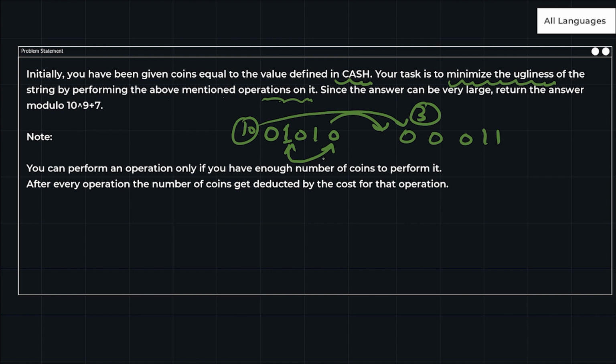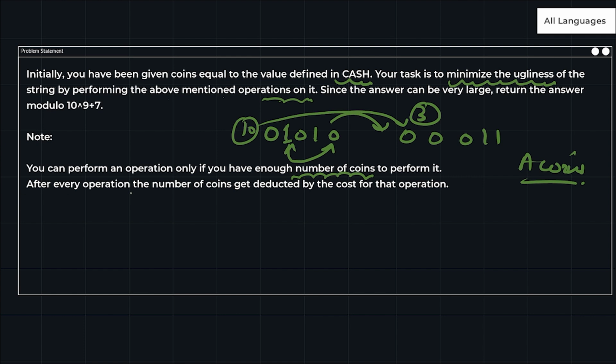And I have to pay for this. For the swap, I'm swapping, and for swapping I have to pay a coins. So like that I have to calculate. There is also a note: you can perform an operation only if you have enough coins. They have given the number of coins A and B, and we have to perform the operations till we have some money in our account, till we have any coins left in our pocket.